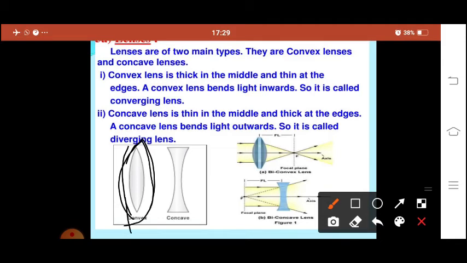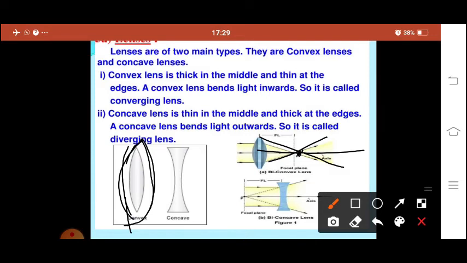Observe here, while the light ray is passing through a convex lens, what is happening after passing through? It is meeting in one point. That means it is converging in one point. This experiment you can do with a magnifying glass. Just take it in the sunlight and try to make it one point, and if you hold it for a few minutes, the paper will burn. It can start a fire also.